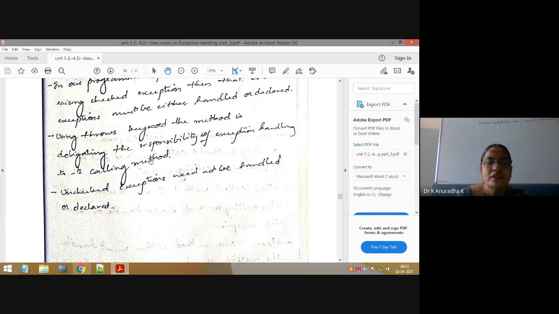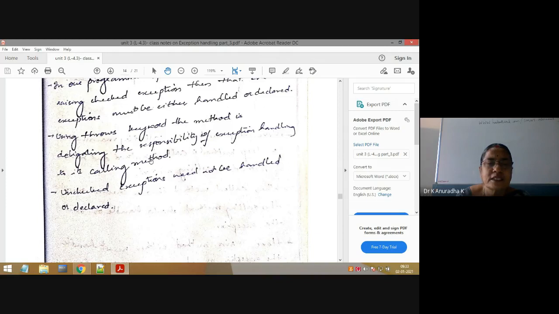If you write the exception program using arithmetic exception or null pointer exception, you won't get marks, because arithmetic exception and null pointer exception are all unchecked exceptions. If the question is to write a Java program using checked exception, we should write a checked exception program only.